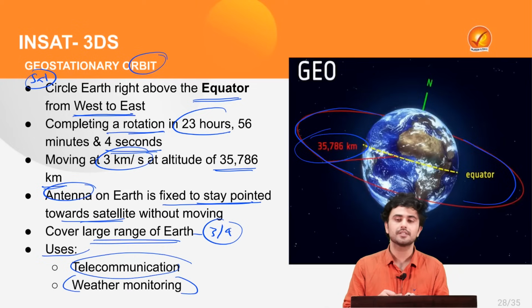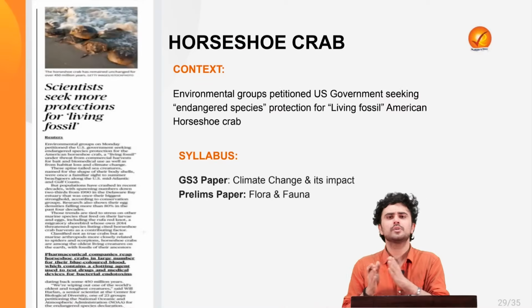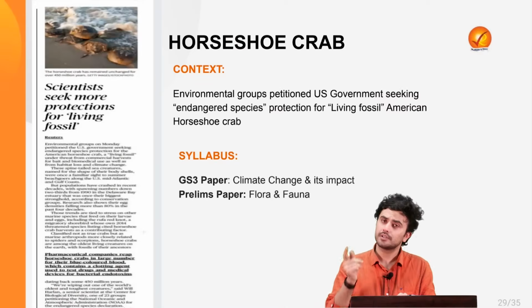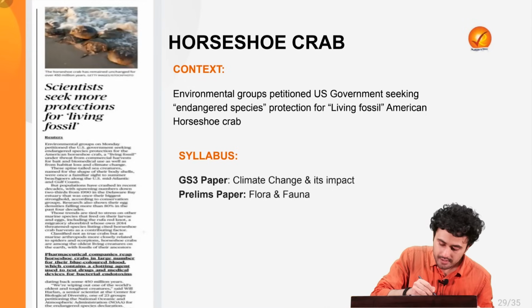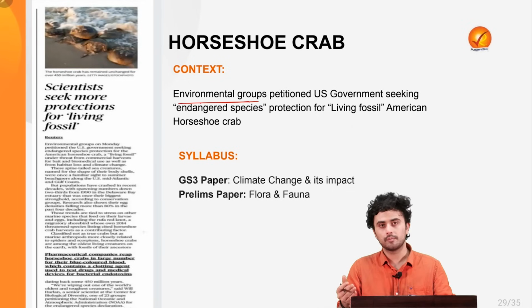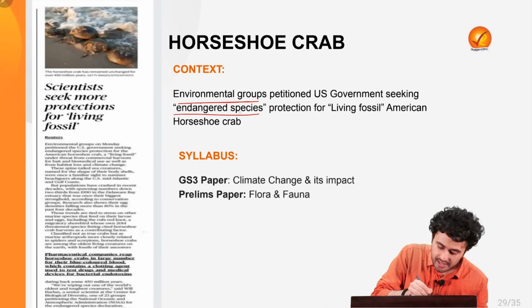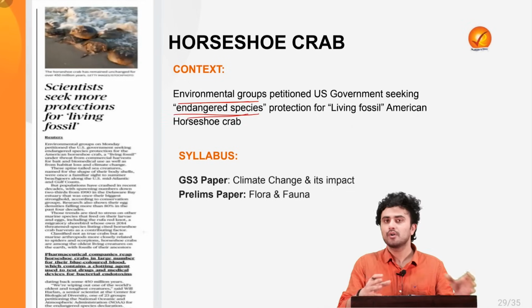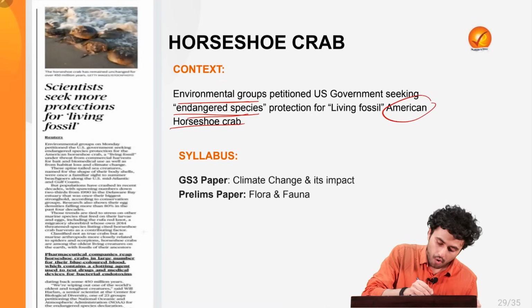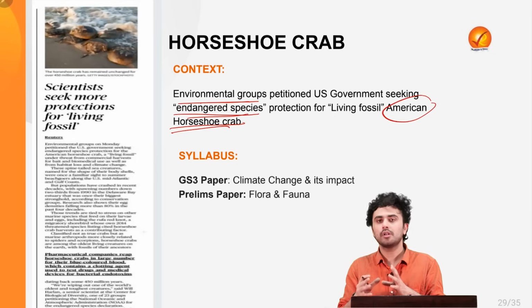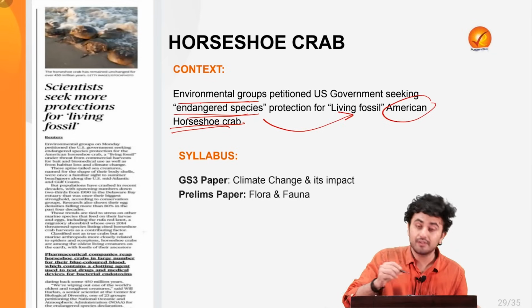Now, with this information, we move forward to our last news of the day, which talks about a species in the news named the Horseshoe Crab. Now, the horseshoe crab has been in the news, the reason being that various environmental groups have petitioned the US government to seek endangered species protection for the American horseshoe crab, which is also known as a living fossil.